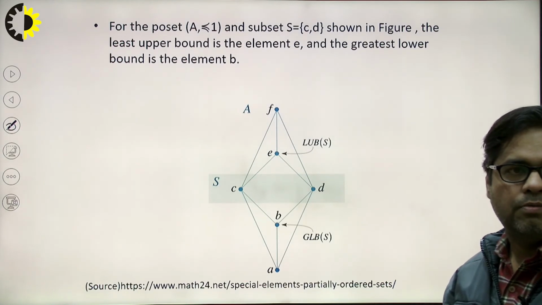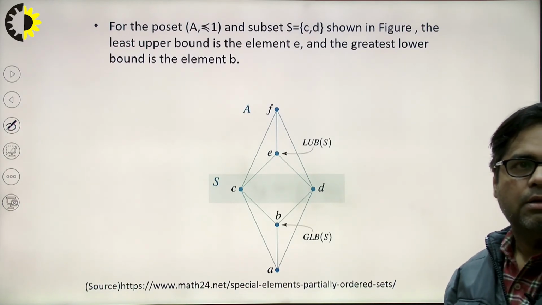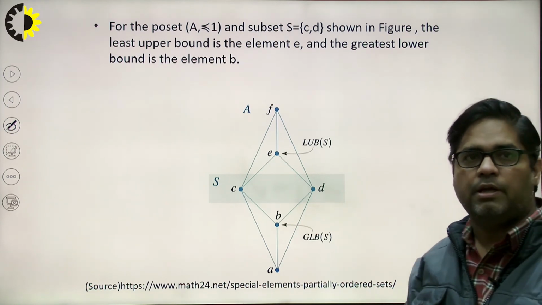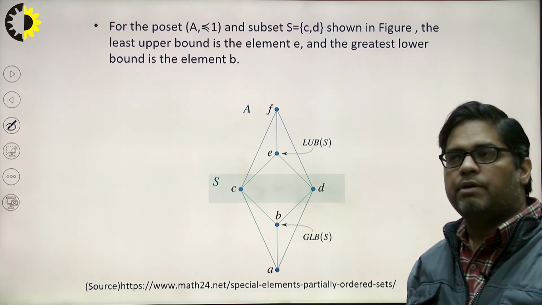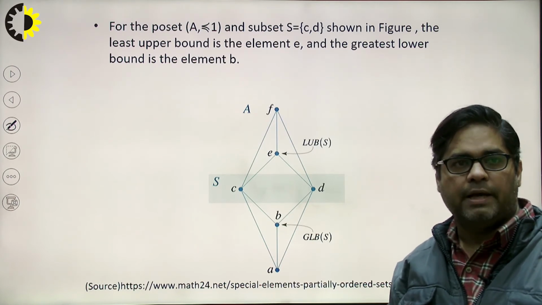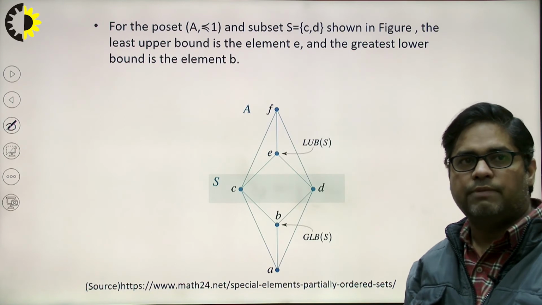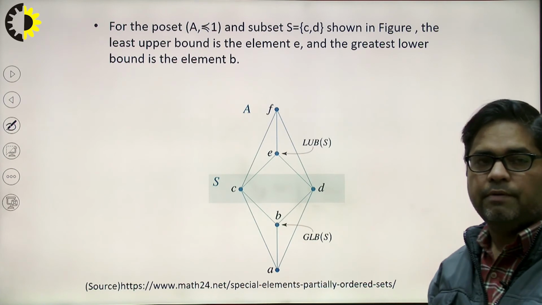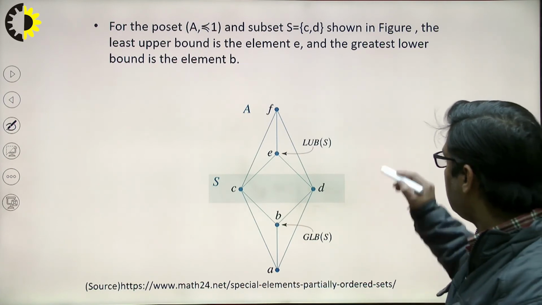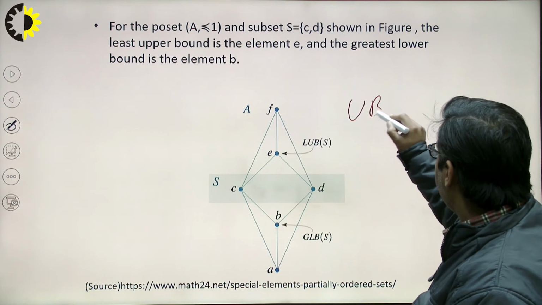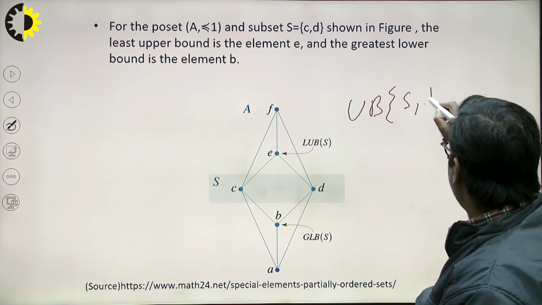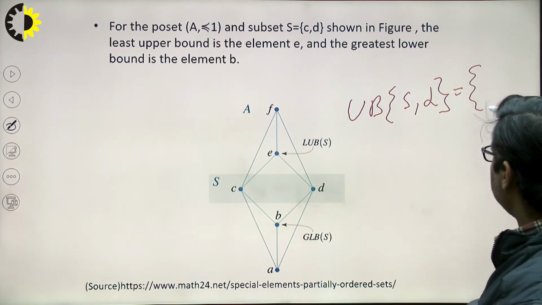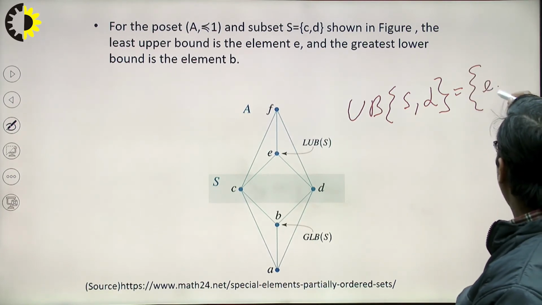Here also one example is given, where a subset S is given. In the subset we have the elements C, D shown in the figure. Now I am interested in finding the least upper bound of S. In S we can see that there are a number of upper bounds of C and D. So I can say that I basically have two upper bounds, that is E and F.